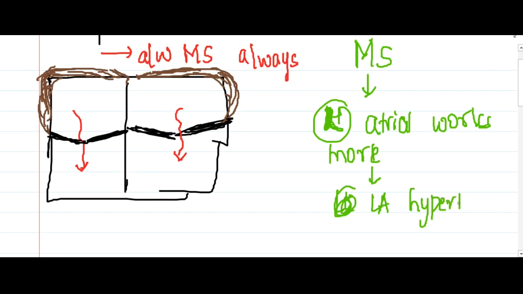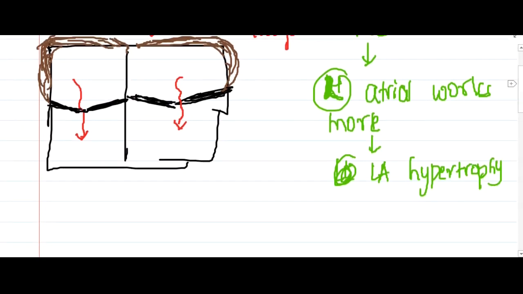Because of this hypertrophy, there is increased blood in the left atrium, and slowly even the hypertrophied left atrium cannot open the stenosed mitral valve because it becomes very severe.